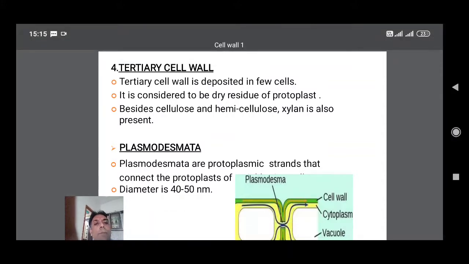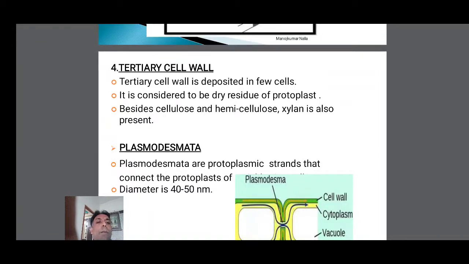Plasmodesmata. What are plasmodesmata? Plasmodesmata are protoplasmic strands, thread-like structures of protoplasm. They are called protoplasmic strands that connect the protoplasm of one cell to the protoplasm of another cell along the cell wall. The cell wall has some small pores or pits.